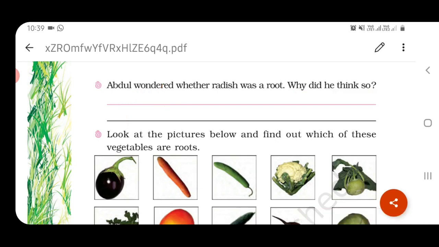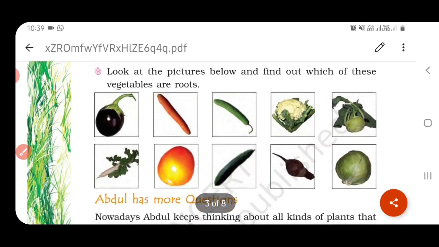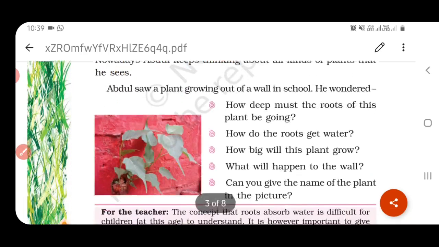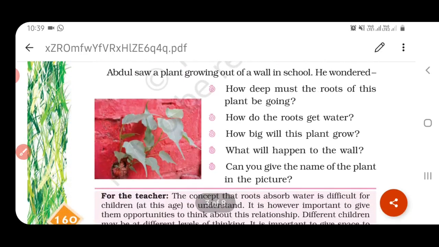And the next question, look at the picture below and find out which of these vegetables are roots. Here a collection of vegetables has been given. Among these you are going to find which vegetables are roots. It is actually the root we are using as a vegetable. If you have found a vegetable that is a root, you just stick that picture.